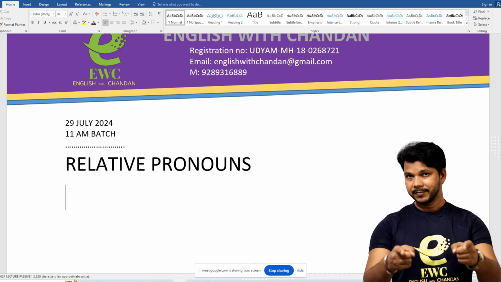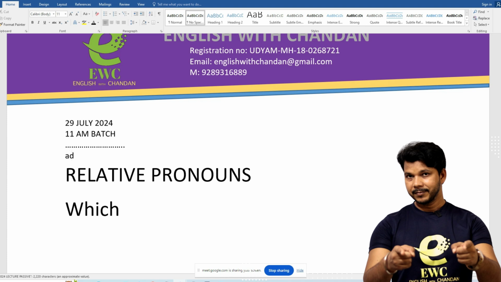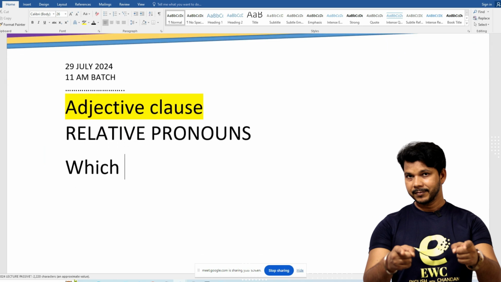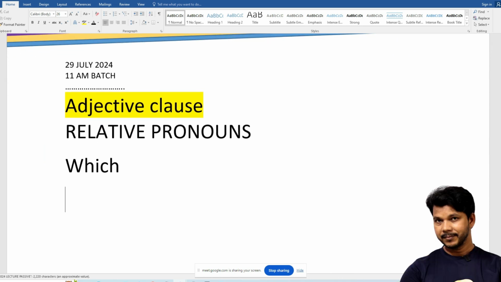Relative pronouns. We have now which, and we are learning adjective clause, isn't it? See guys, which means it could be जो, it could be जिसे, जिसको, everything is which.